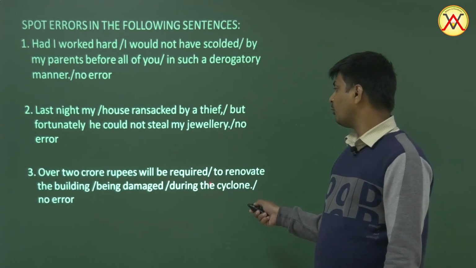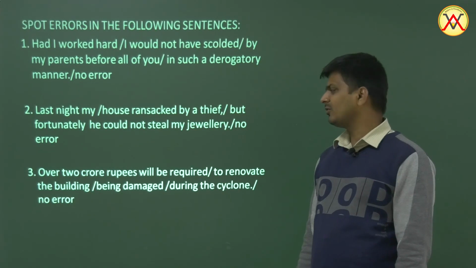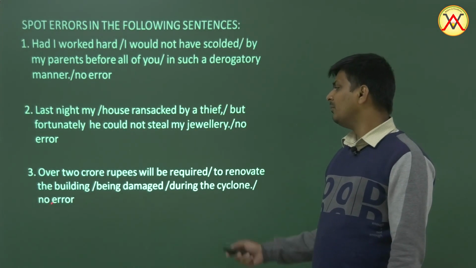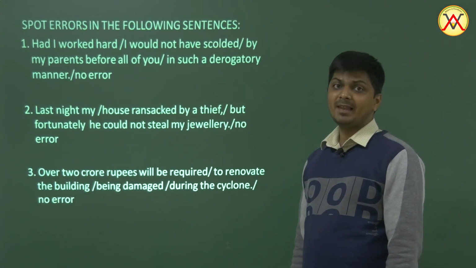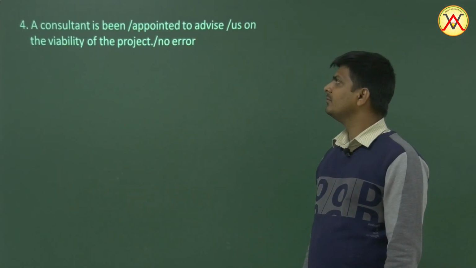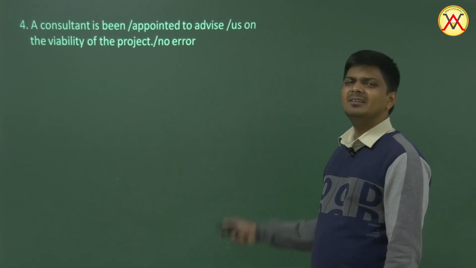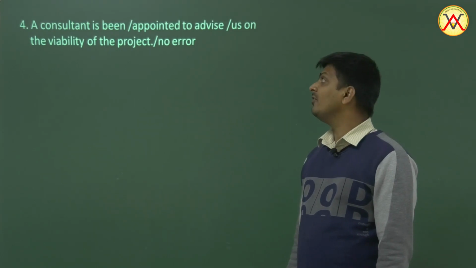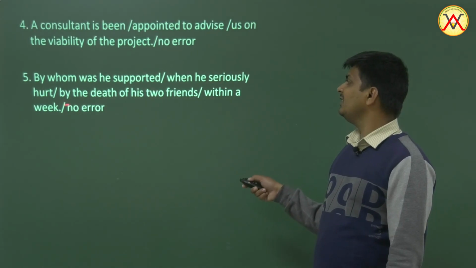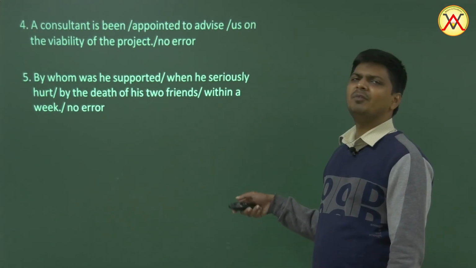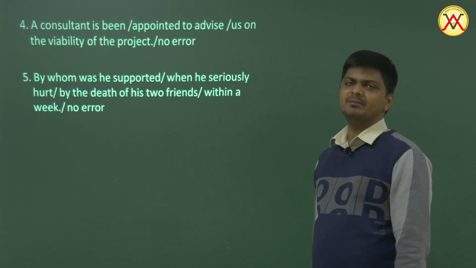Our 2 crore rupees will be required to renovate the building being damaged during the cyclone? Being damaged? Well, that's not possible. That was damaged. Okay, the building that was damaged, or the building damaged during the cyclone. Okay, like that. A consultant is being appointed to advise us on the viability of the project. Well, is been? Well, been is used in perfect tense. So has been would be the right one. By whom was he supported when he seriously hurt? When he was seriously hurt by the death of his 2 friends within a week. Thank you.